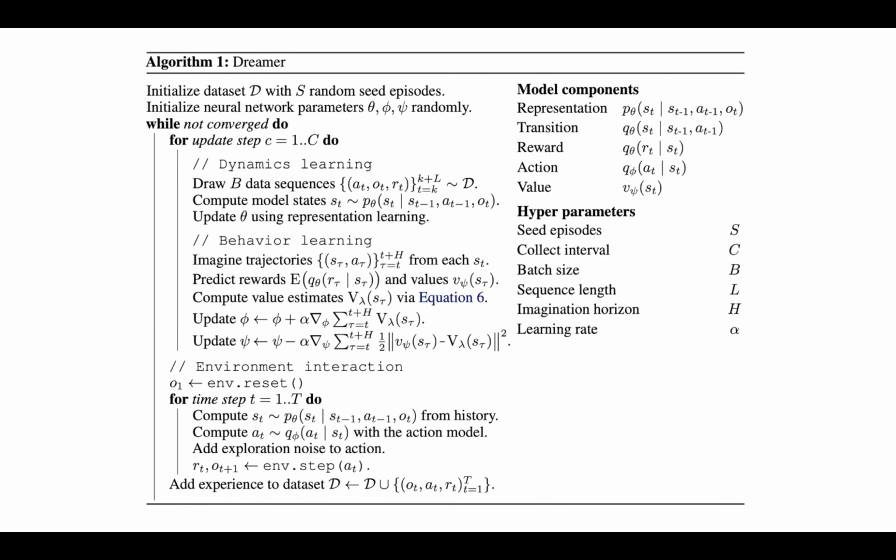In this high-level overview of Dreamer, we can see that there are three main parts to the algorithm: dynamics learning, behavior learning, and environment interaction. I've covered the first two parts when I talked about latent dynamics and actor-critic learning. The last part, which we do after updating our models, is to add an episode of agent interaction to further increase our dataset. This occurs by sampling an action from the action model for our agent to take.